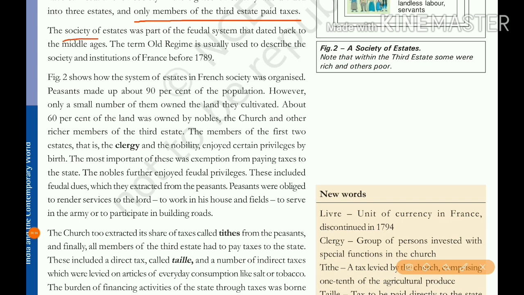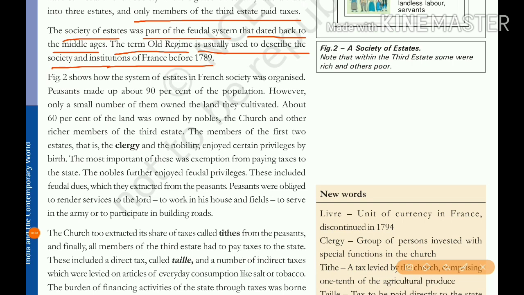The society of estates was part of the feudal system that dated back to the Middle Ages. The term old regime is usually used to describe the society and institutions of France before 1789. Old regime means the old system of government and old policies that they were following during that 1789 period also.